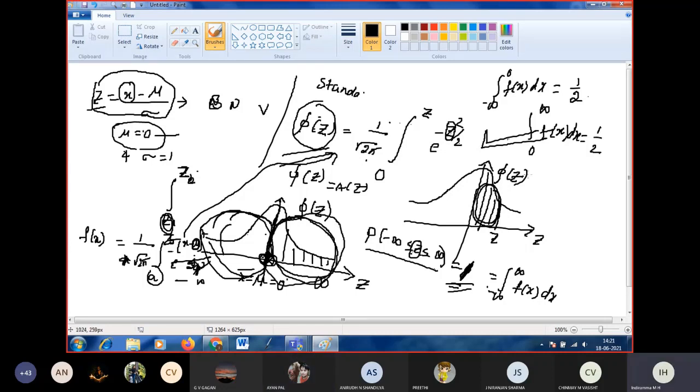That means the probability of z from minus infinity to 0 is 1 by 2, and the probability of z from 0 to infinity is also 1 by 2. So the main thing you have to remember is this one.